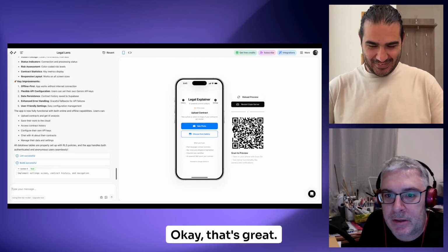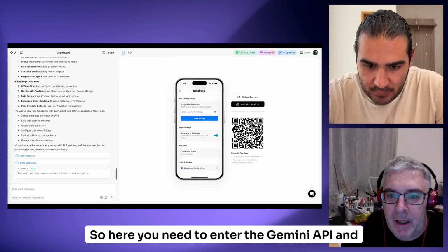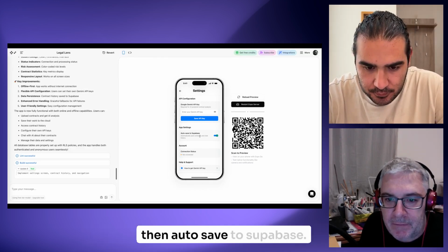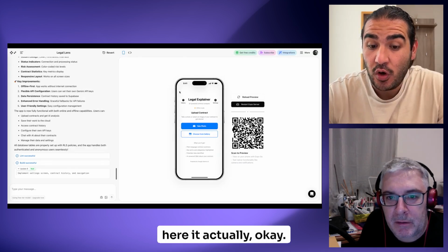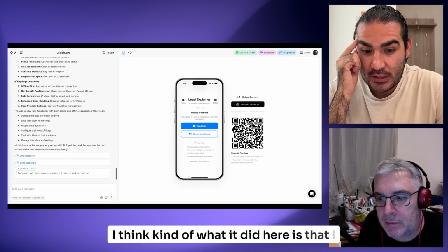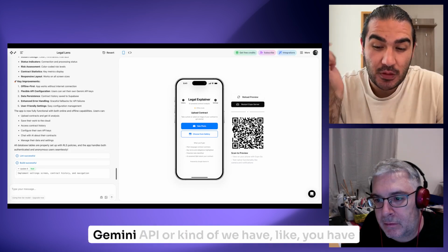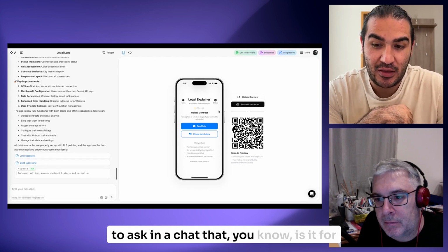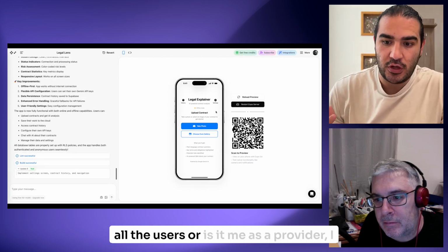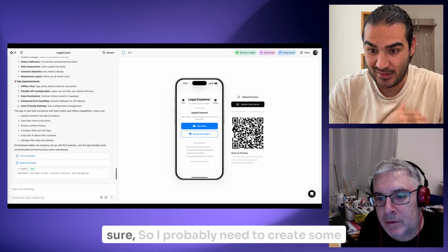Okay, so here you need to enter the Gemini API, and then autosave to Supabase. I think every user needs to add their Gemini API, or we have to ask in the chat whether it's for all users, or whether I as the provider add my Gemini API.